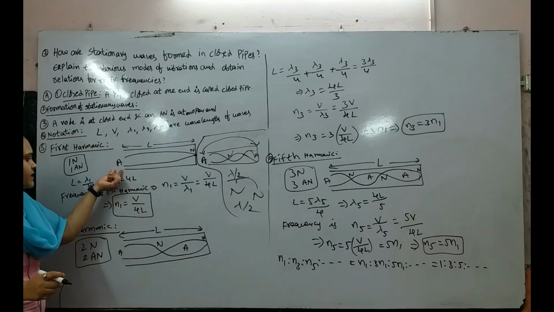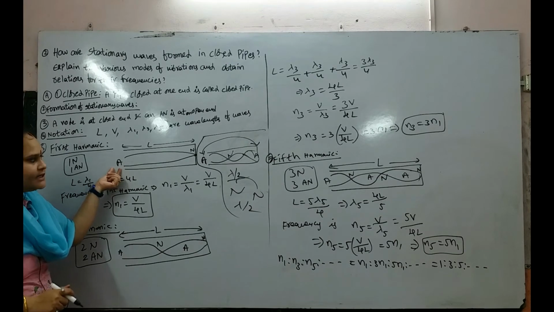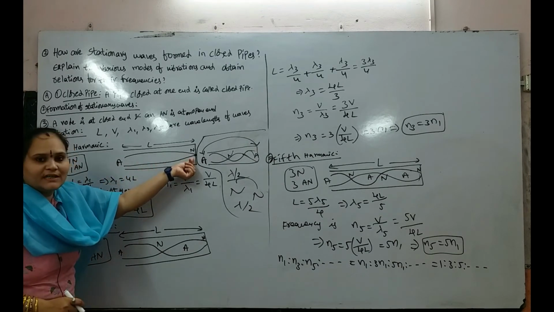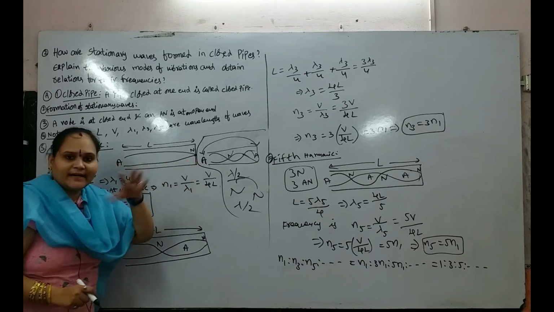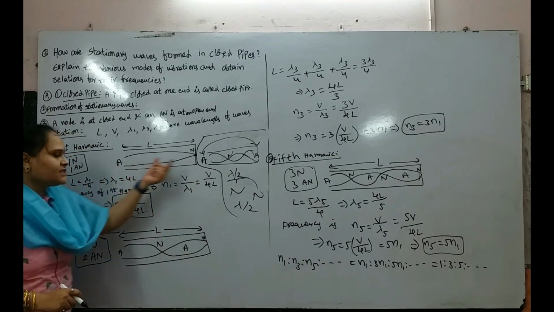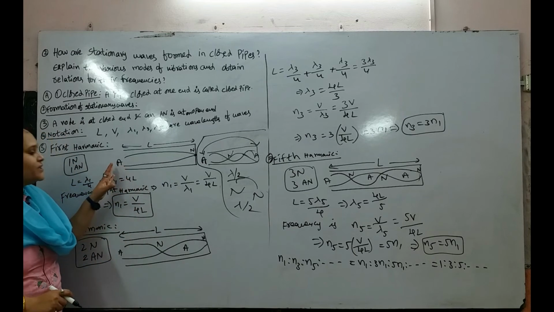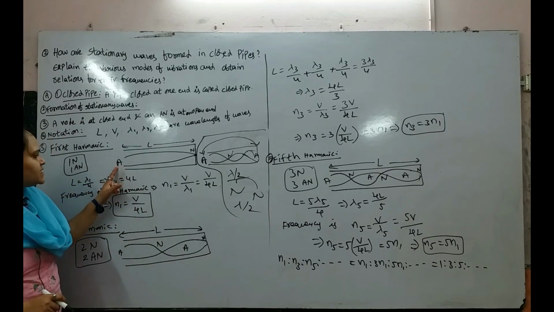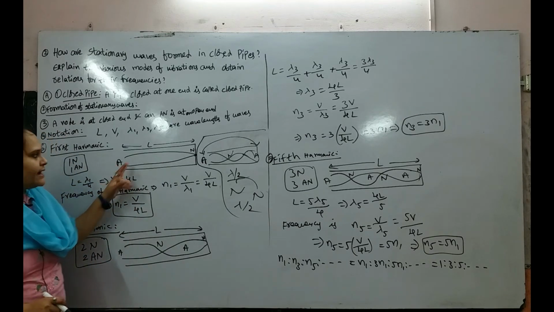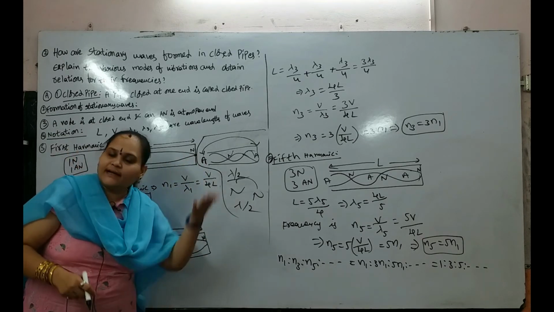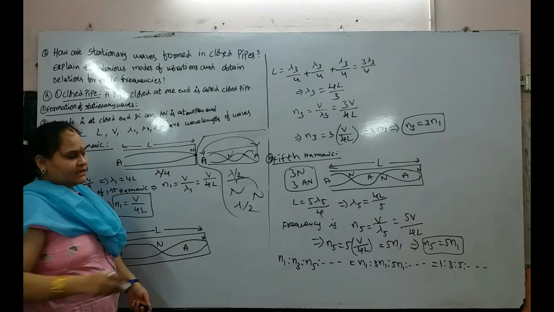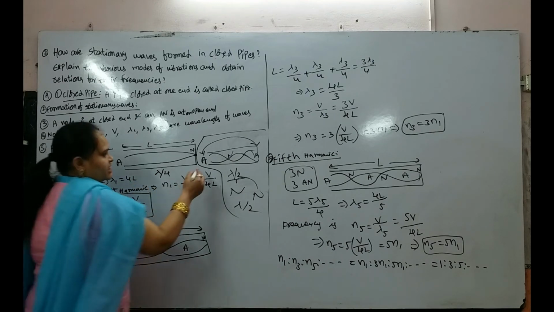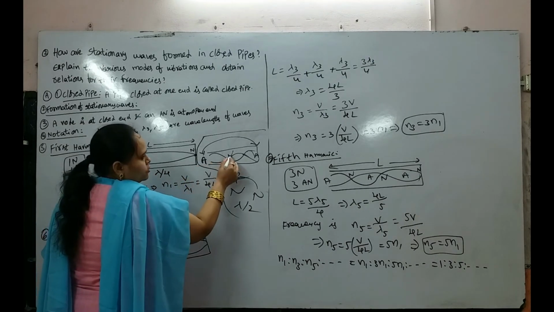Here we are taking at the open end an antinode and at the closed end a node point. So here we are considering the distance between one antinode and the adjacent node, which is nothing but lambda by 4. In this case lambda by 4. Consider antinode to node, node to antinode.